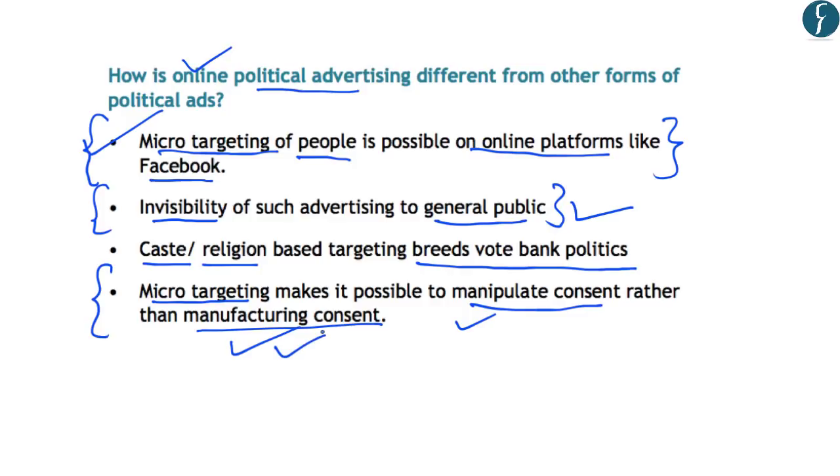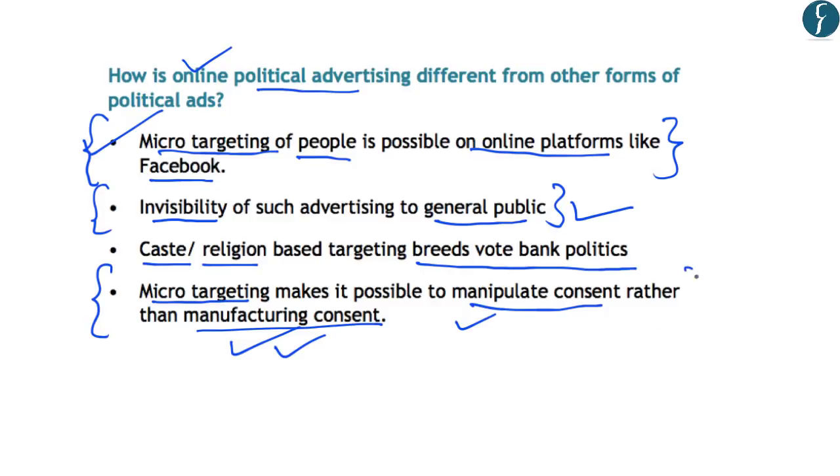And in this process, people have both the alternative opinions available in front of them. Now, manipulating consent is mostly possible on the online political advertising platforms. You should note that people on social media platforms are targeted based on their preferences, and they are not able to view the alternative points of view which are available. And that is how, by bombarding them with similar kinds of advertisements, their voting behavior and political behavior can be manipulated.